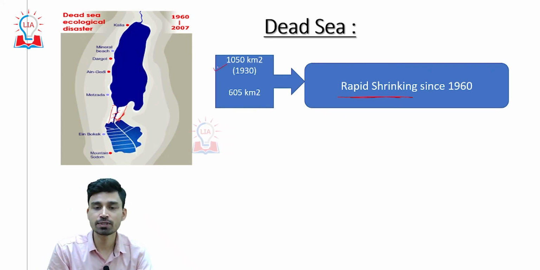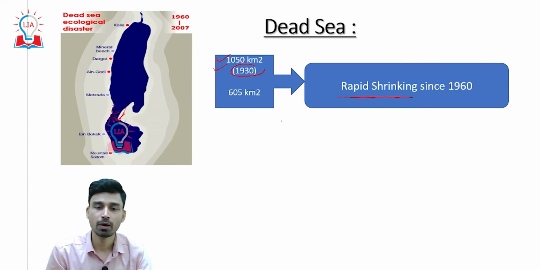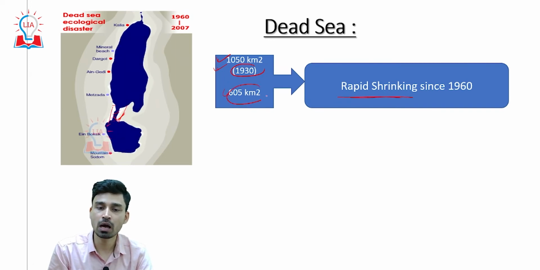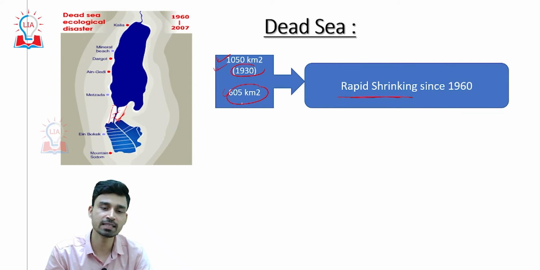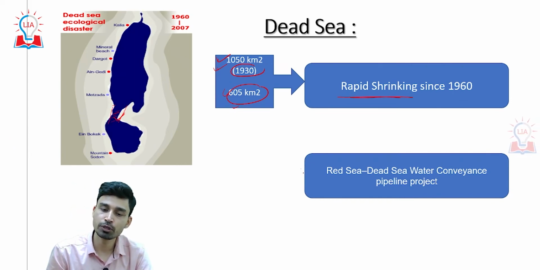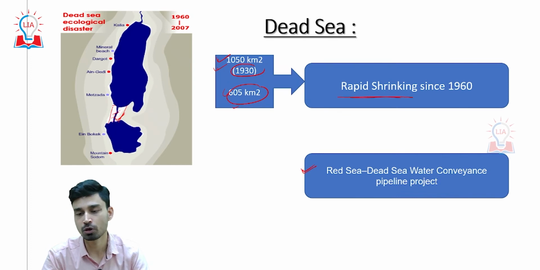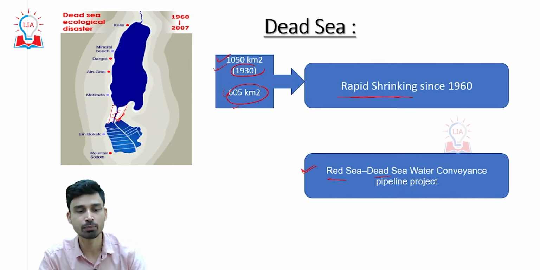We can understand the extent of shrinkage from this figure: in the year 1930, the area covered by the Dead Sea was almost 1050 square kilometers, while right now it is just about half, almost 50-55% of that area, that is 605 square kilometers. To ensure that the shrinkage does not continue, or to increase the water of the Dead Sea, a project has been initiated by the government of Jordan, called the Red Sea Dead Sea Water Conveyance Pipeline Project.